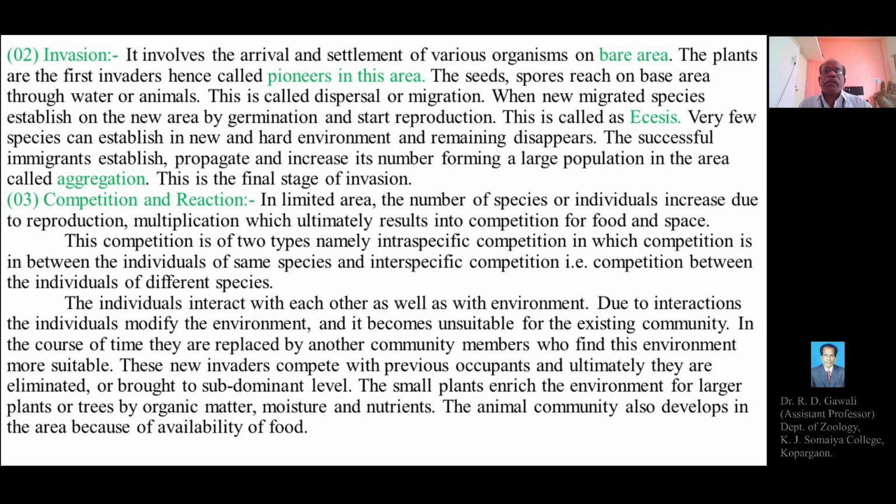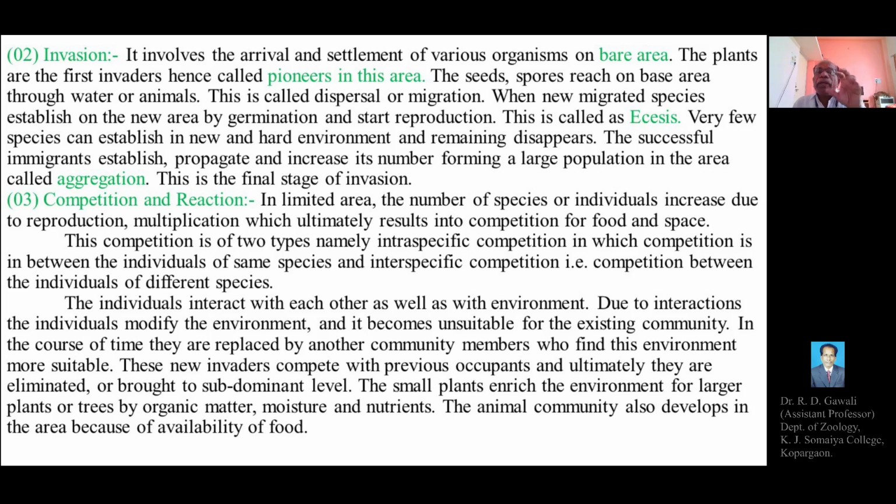Among the pioneer species which appeared first, few survive and the remaining disappear. The successful immigrants establish, propagate, and increase their number, forming a large population in the area called aggregation. So, in the next phase, what happens? Whatever pioneer species of the plant are tolerant, with the best resistance, they can establish.